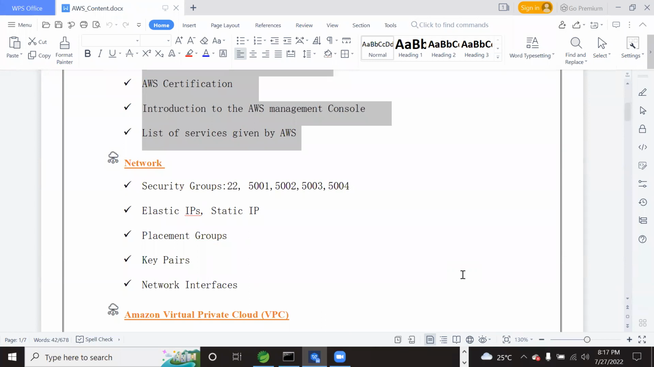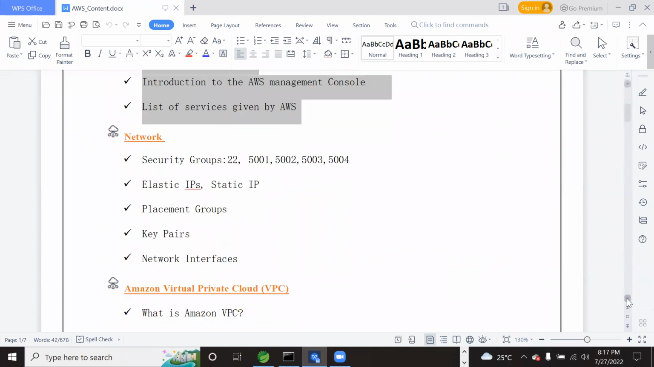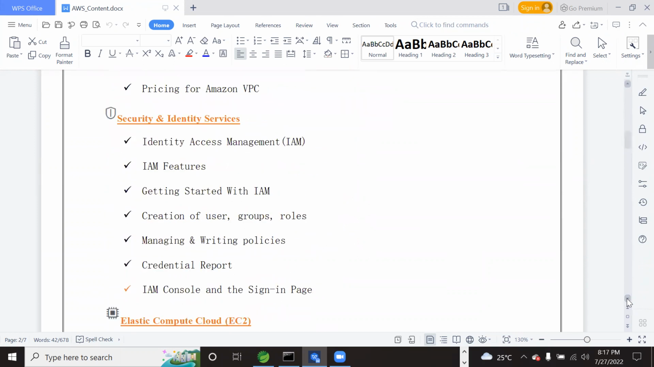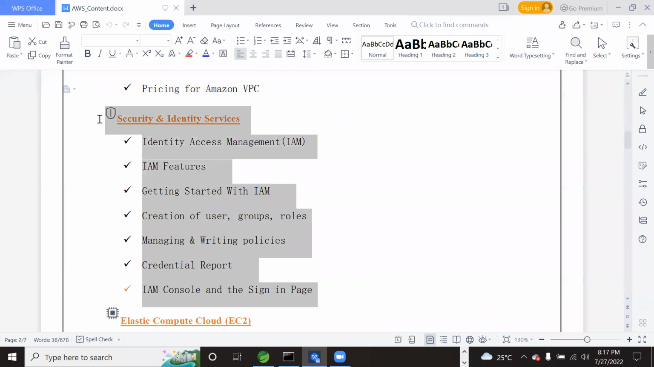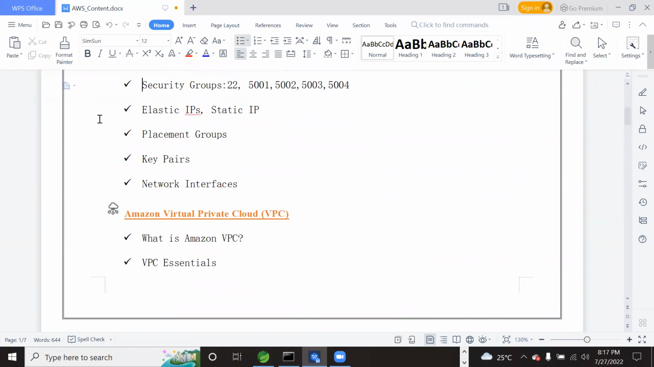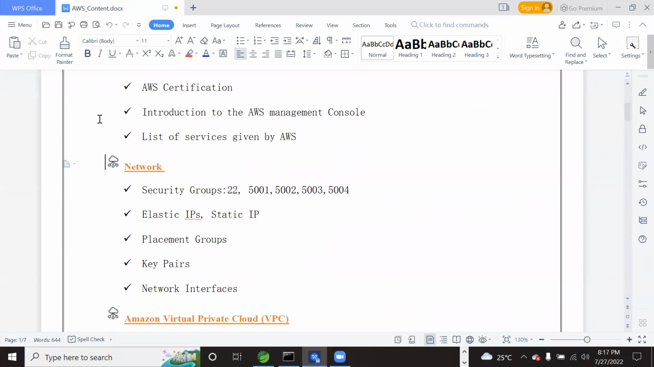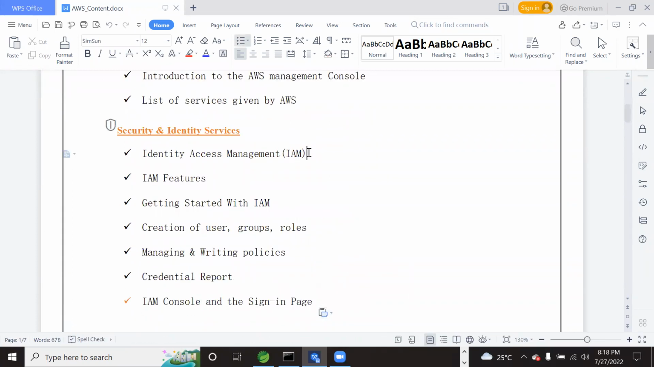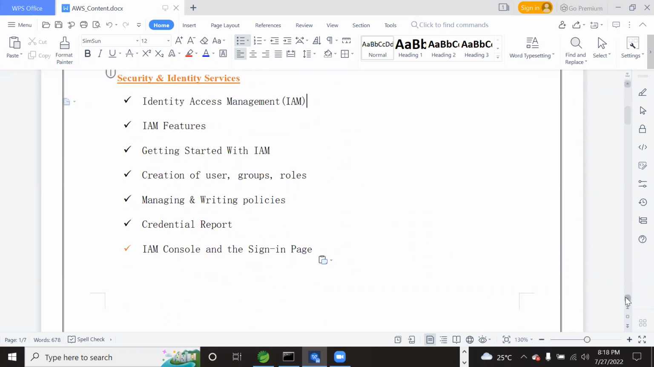Once this is done, we will start understanding networking, like security groups and all. But before understanding networking, the first service that we will understand is Identity and Access Management. This is the first service that we have to complete after you get an understanding of AWS. Identity and Access Management is the foremost service that we need to understand. What it is, we will discuss in the coming sessions.